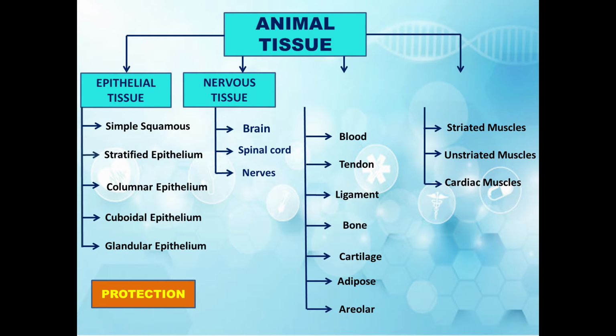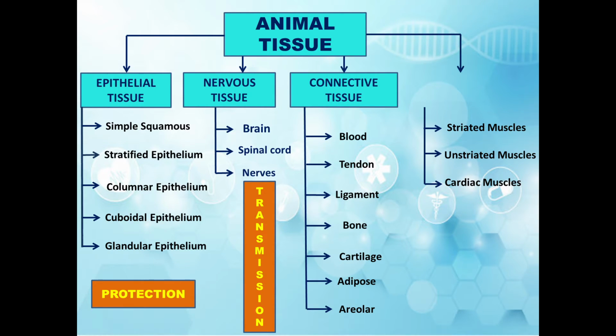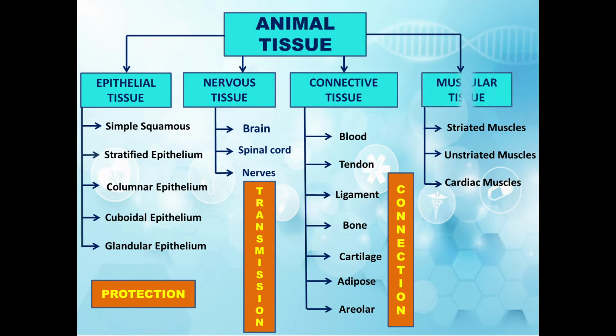Second is nervous tissue. It helps in transmission of messages from one part of the body to another. Third is connective tissue, which helps to connect different parts of the body. Fourth is muscular tissue, that helps in movement and locomotion from one place to another. All these different types of tissues help an organism to perform particular functions.